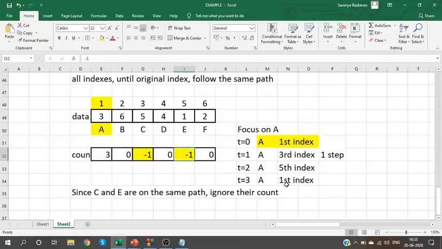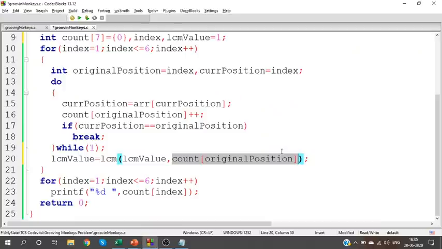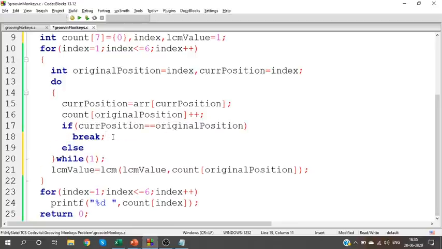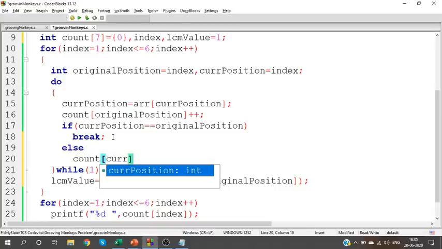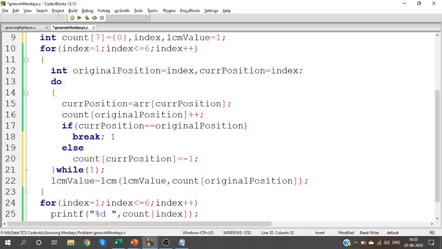But don't set the value of the first index as -1, because that is the original index. If it is the original index, don't disturb it. If it is not the original index, set the count as -1. This is the part where I know it is the original index. If it is not the original index, in the else case, set the current position's count as -1.